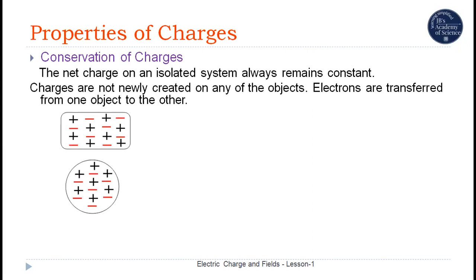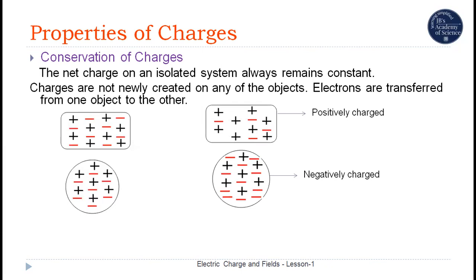The first one has 8 positive charges and 8 negative charges in it. Electrically, the object is neutral. The second object, which is below, has 7 positive charges and 7 negative charges in it.